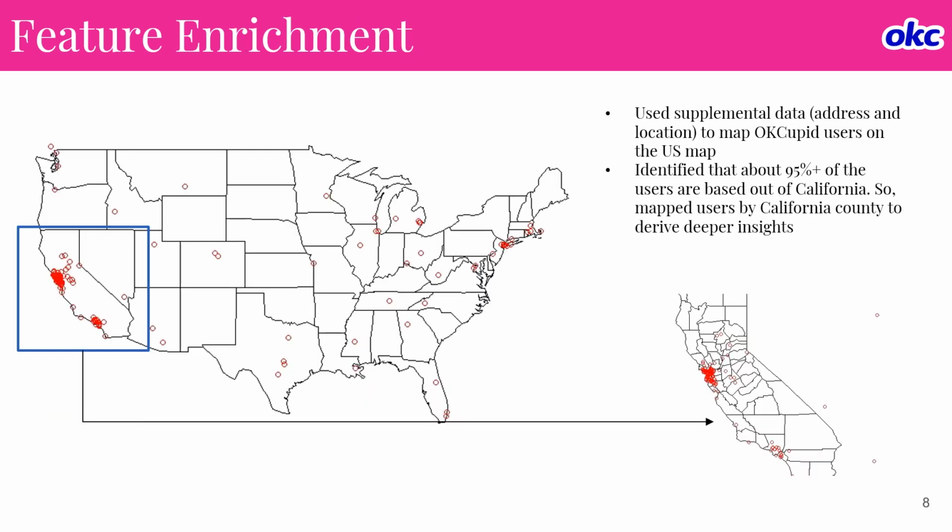And then the last thing we did is the feature enrichment. We leveraged the supplemental data that was provided to us, like address and location, to map OkCupid users on a US map. We found out that 95% of the users are based out of California, so we mapped California by different counties to derive deeper insights.